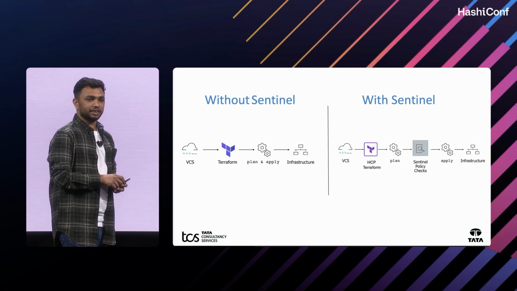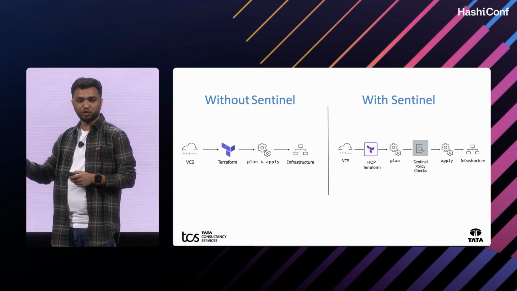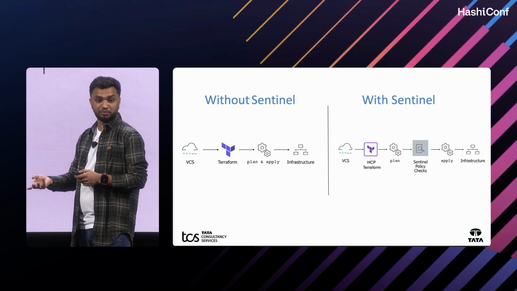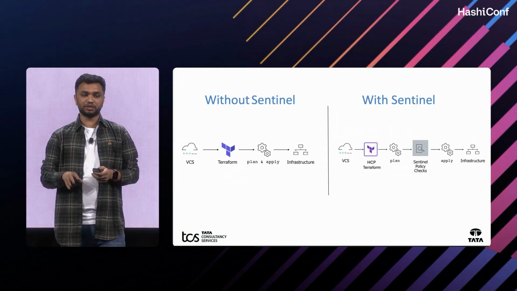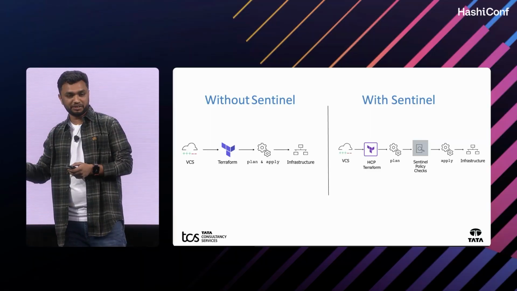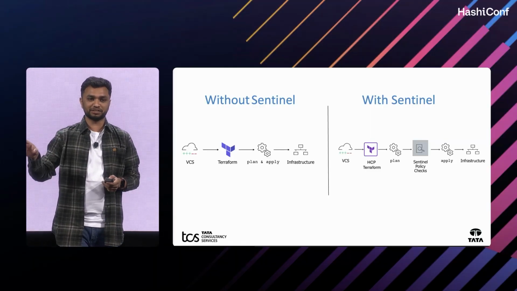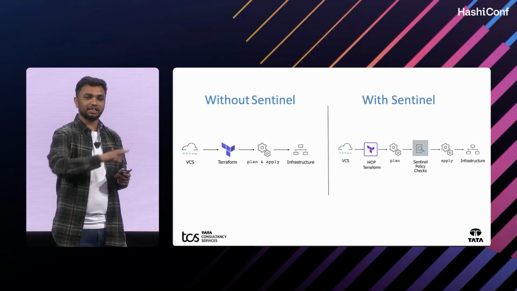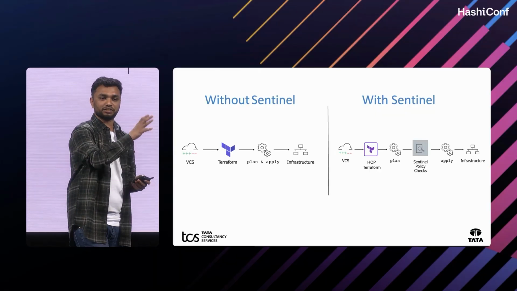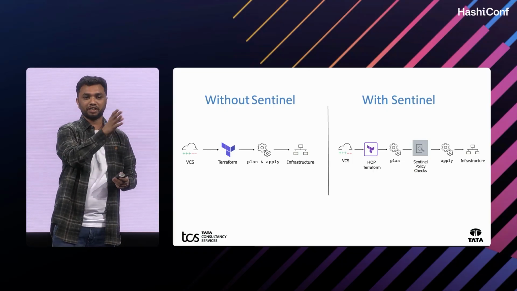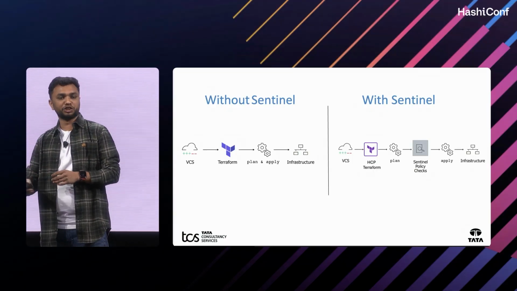Without Sentinel, we need to manually check everything and do peer reviews, and this is time consuming and also unpredictable. That is where Sentinel comes into the picture. With Sentinel, you do not need to worry about those things, because Sentinel manages everything and automatically does the governance. It will avoid manual errors and human errors as well.